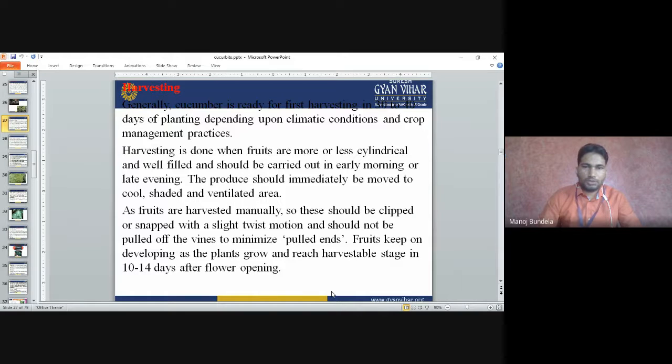The fruits keep developing on the plant and reach the harvestable stage in 10 to 14 days after flower opening. When we harvest the fruit, we must not pull it. If we pull the fruit, the vine will also come and get damaged. So we should use a knife or any other tool to cut the fruits.